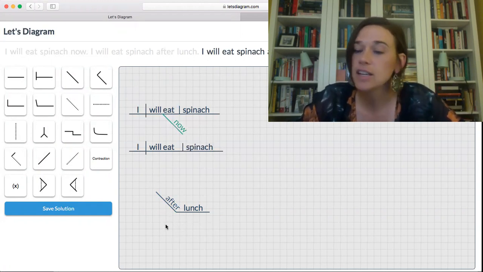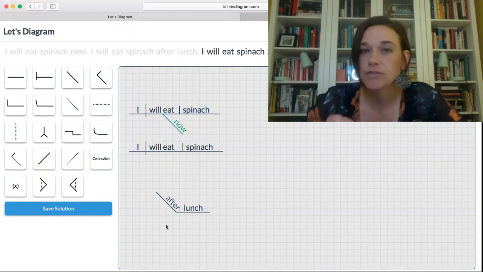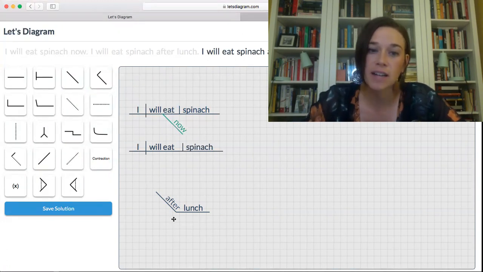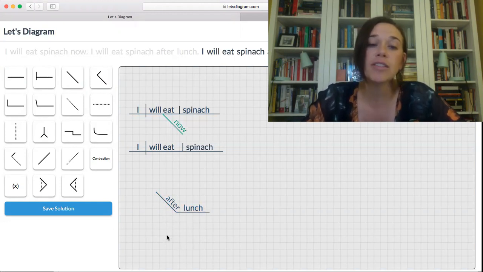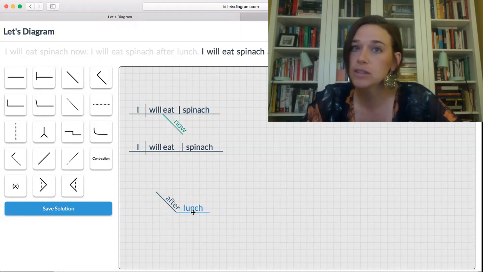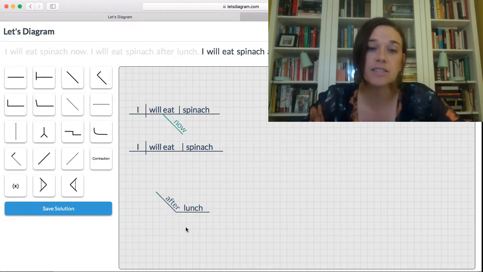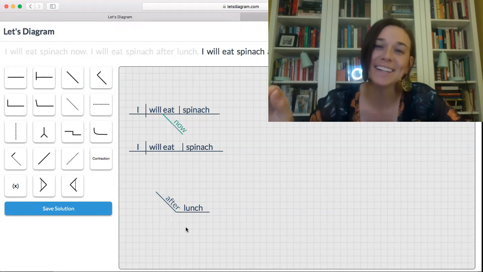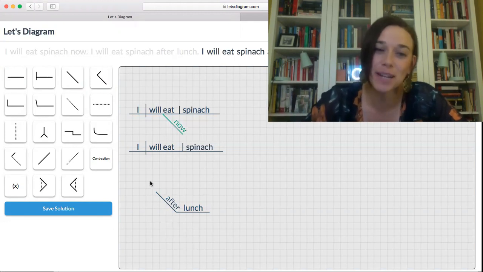And let's see if it meets the definition of a phrase. Does it contain a group of words? Is it more than one word? Yes, we have after and we have lunch. And are the two words working together to perform one job, one function in the sentence? Yes. These two words, after lunch, are working together to tell us when I will eat the spinach.